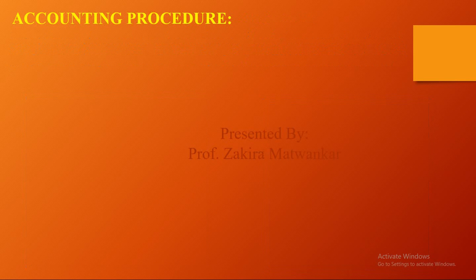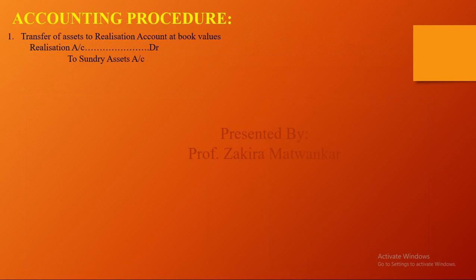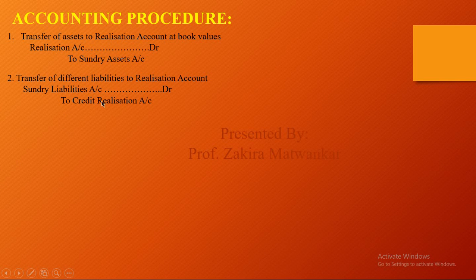See, the accounting procedure, I am just quickly going through it. Here, transfer of assets and liabilities to the realization account. First, when we have to dissolve the firm, we have to maintain the realization account. The same procedure we did in amalgamation in the realization account, we have to do the same thing. So first we have to transfer all the book value of assets to the realization account debit side. So realization account debit to asset account. Then similarly liabilities we have to transfer to the credit side. So liability account debit to realization account. Third, PC value is given by the limited company, so limited company account debit to realization.